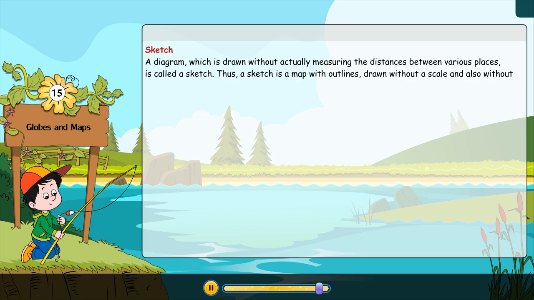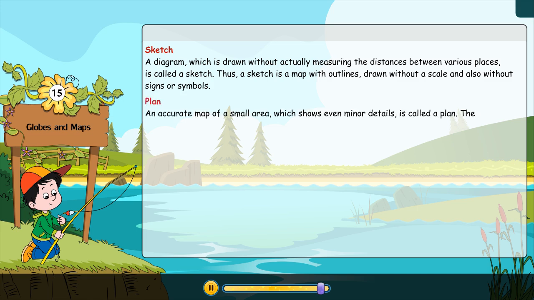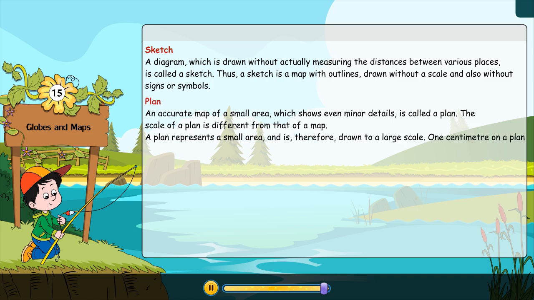Plan. An accurate map of a small area which shows even minor details is called a plan. The scale of a plan is different from that of a map. A plan represents a small area and is therefore drawn to a large scale. 1 centimeter on a plan may represent just 1 meter on the ground.